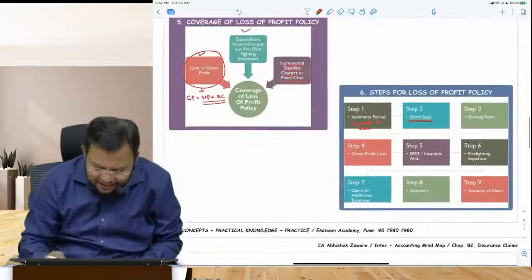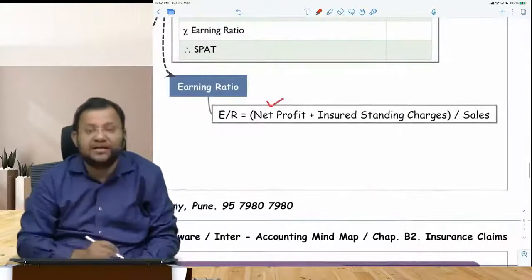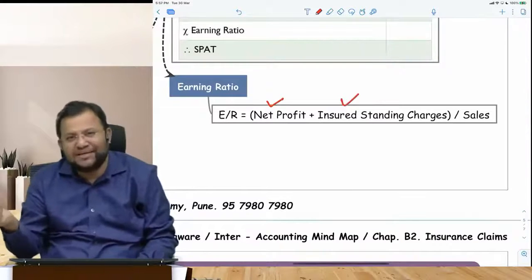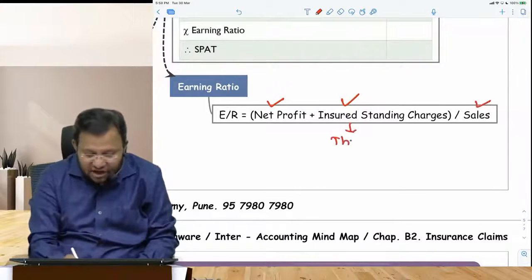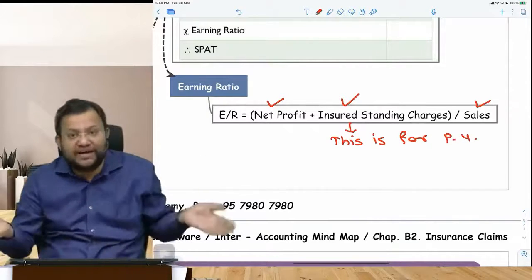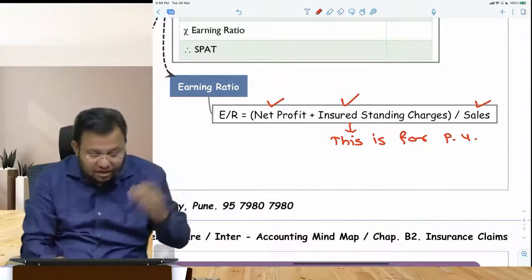Then we calculate earning ratio. How do you work out earning ratio? It is net profit plus insured standing charges minus non-operating income, if any, divided by sales. This is for previous year. So you have to find a previous year, and then for that particular previous year you find out earning ratio.